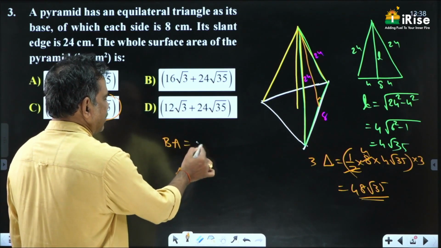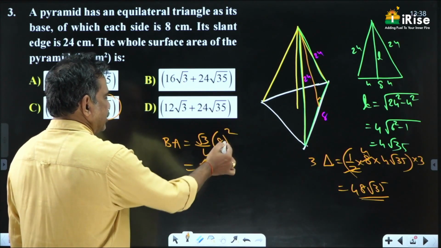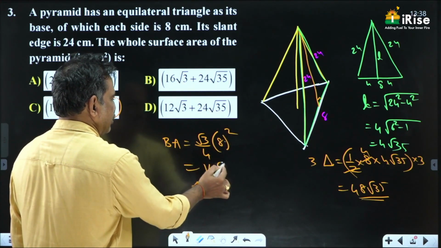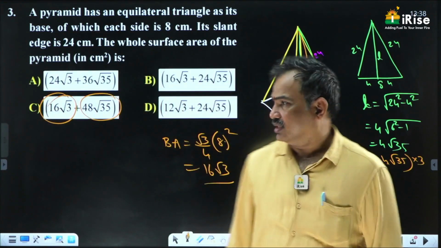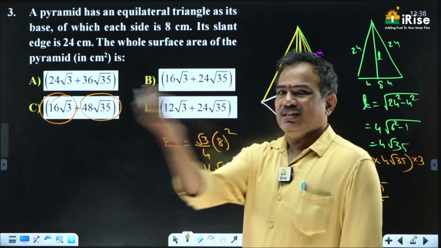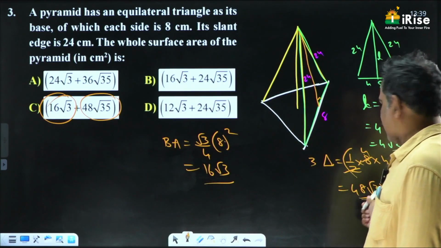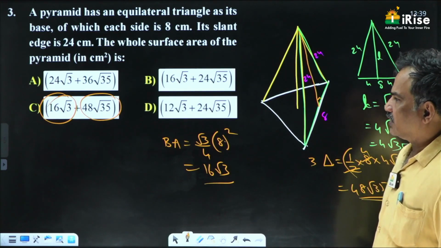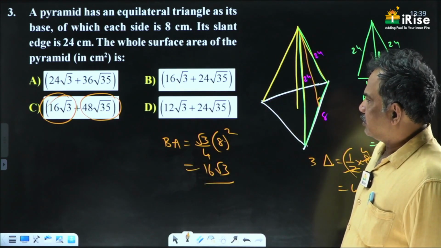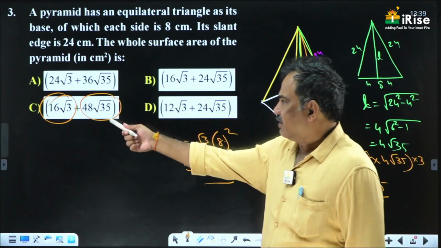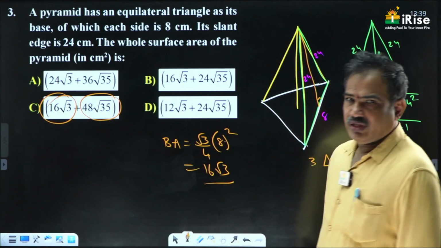Base area is root 3 by 4 a square, where a is 8, square 64 by 4, this is 16 root 3. So base area is 16 root 3 and the side faces area is 48 root 35. So the answer for this question is C. No other option is having 48 root 35, that's why this is the answer. Okay, next one.